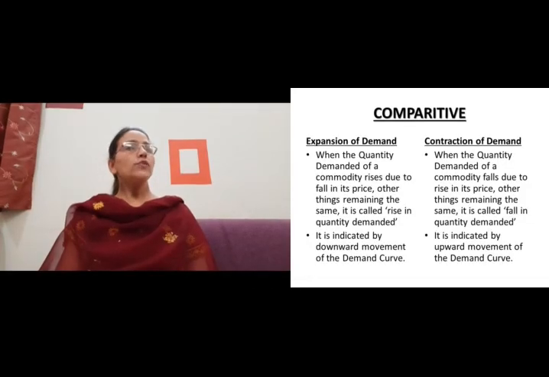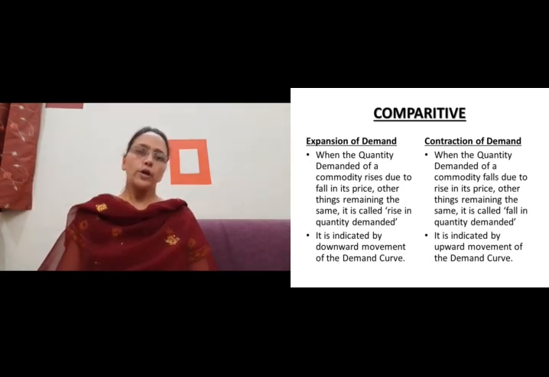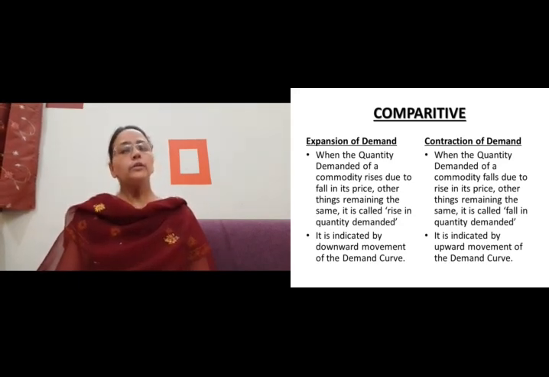Alright, so there are two differences between expansion of demand and contraction of demand. One is that when the quantity demanded of a commodity rises due to fall in its price, this is known as extension of demand. On the other hand, when the quantity demanded of a commodity falls due to rise in price, it is known as contraction of demand. Again, the extension of demand is indicated by a downward arrow movement on a demand curve, whereas a contraction on the demand curve is shown by the upward movement of the arrow on the demand curve.